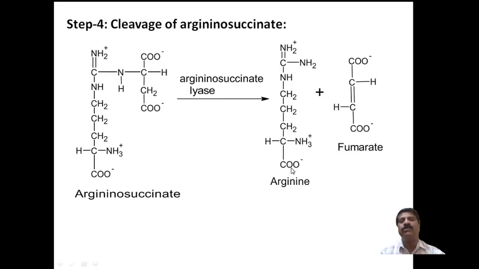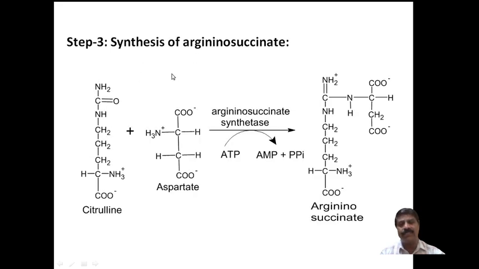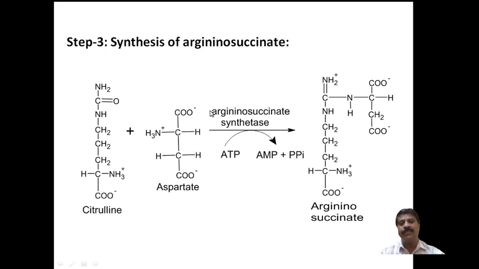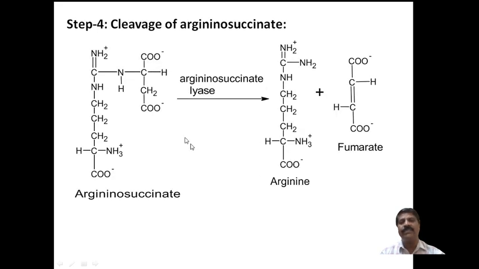Then the fourth step is the cleavage of argininosuccinate. From the third step onwards, these steps are involved in the cytoplasm, and the first two are involved in the mitochondria. Here the third step forms argininosuccinate, and the fourth one is the cleavage of argininosuccinate.